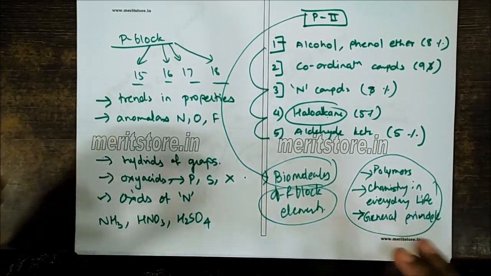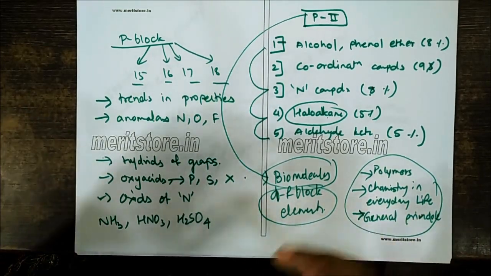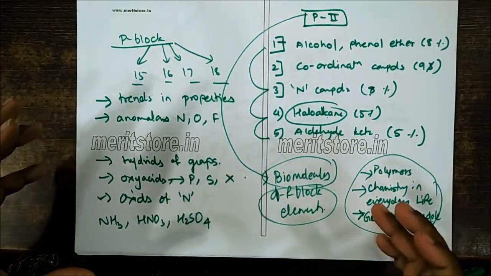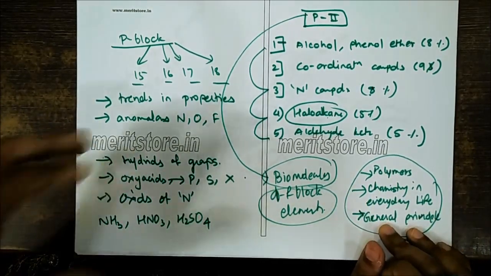So these are the chapters we have to read thoroughly, and the small things, as I said, the linkage or the structure-related things or the properties-related things, they have to go through properly from the textbook.